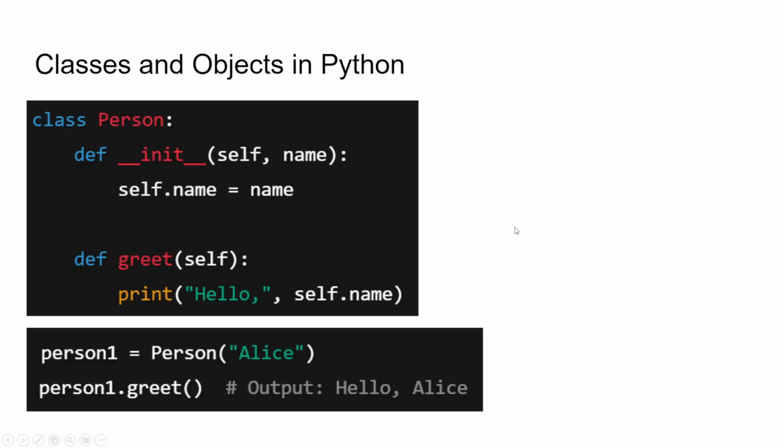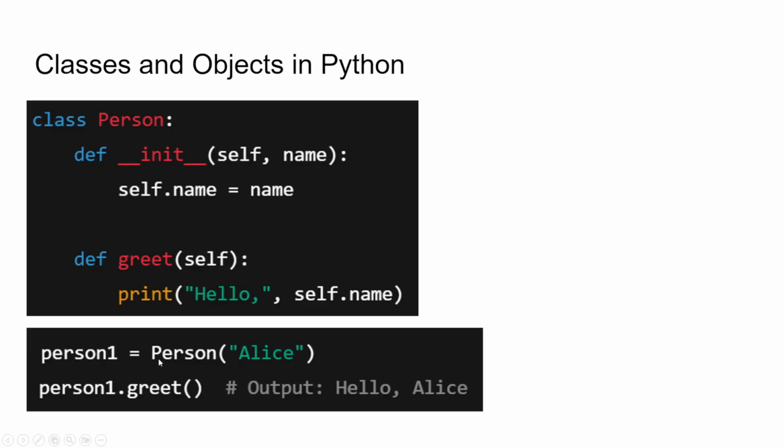Another important thing: variables are done, functions are done. Now we need to look at the syntax for classes and objects. So a class is defined by using the class keyword, space, the class name person and a colon. A class can have both variables and functions that we discussed earlier. Here if you see, this class has two functions. One is init, one is greet.